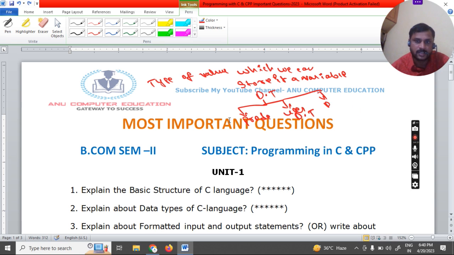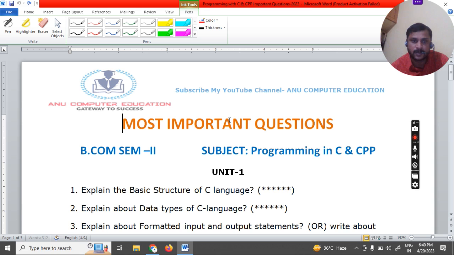Whenever you are writing any C language program, for every C language program we are going to perform input and output operations. So how to display the information which is generated by the program as output? Whenever you pass some input to the program, it does some process, and later on it produces some output. Whatever output is produced can be displayed with the help of printf and scanf.